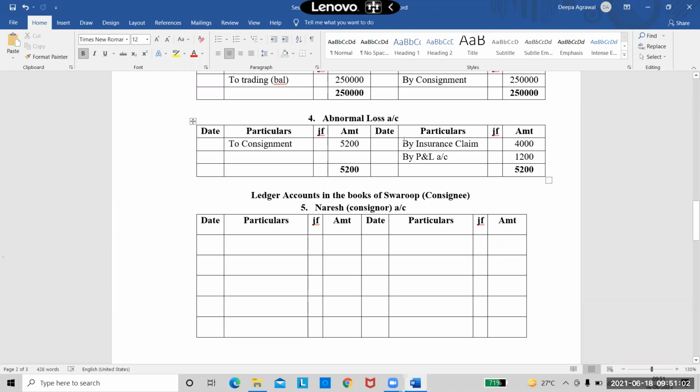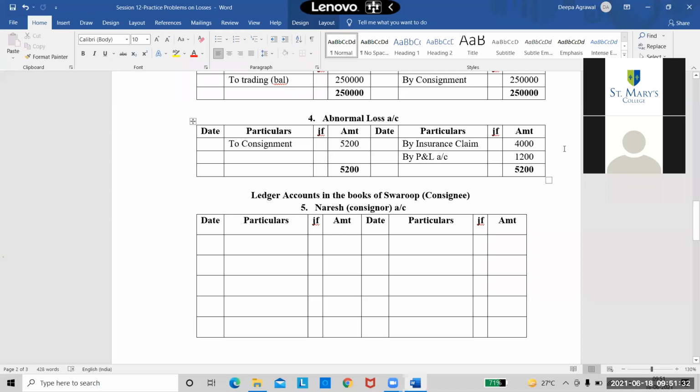Tell me what will happen if the insurance company is not accepting our claim at all. It is not giving us anything. No entry. So this entry will not be there. Then what will happen to your P&L account? The entire 5200 will become your P&L, because that entire thing is a loss, right? So now this P&L account is the overall profit and loss account of the consignor, wherein he is showing this loss of 1200, because his actual loss is only 1200, right?